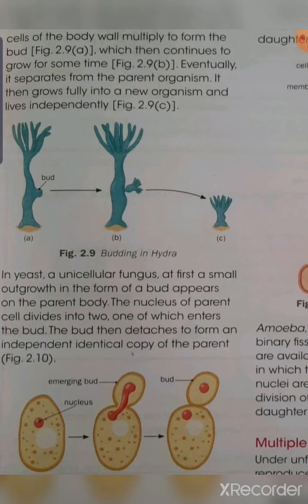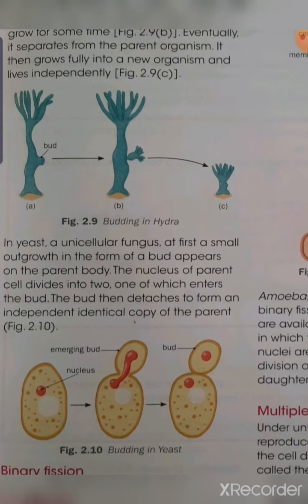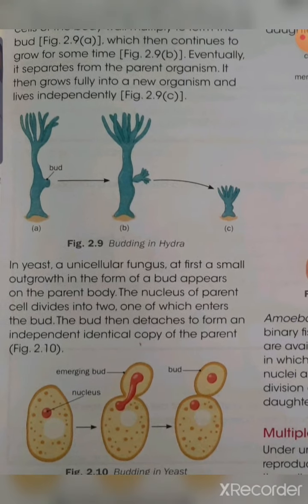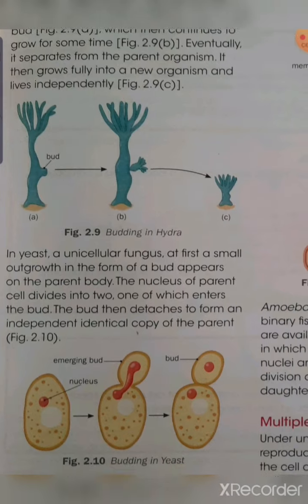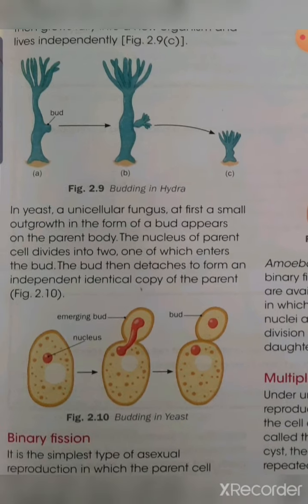When this bud grows in size and undergoes cell division, it continues to grow, and eventually it separates from the parent body. As you can see in C, it has separated from the parent body and is growing as a new individual. So this is budding in hydra, an asexual mode of reproduction.